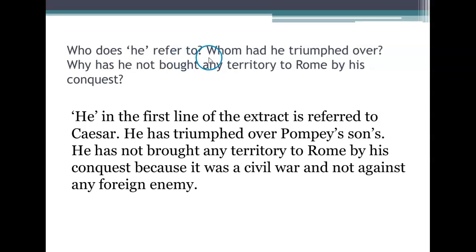Who does he refer to? Whom had he triumphed over? Why has he not brought any territory to Rome by his conquest? He in the first line of the extract refers to Caesar. He has triumphed over Pompey's sons. He has not brought any territory to Rome by his conquest because it was a civil war and not against any foreign enemy.